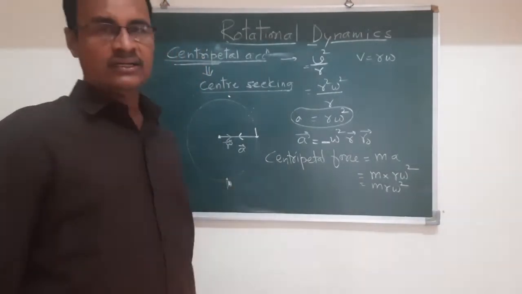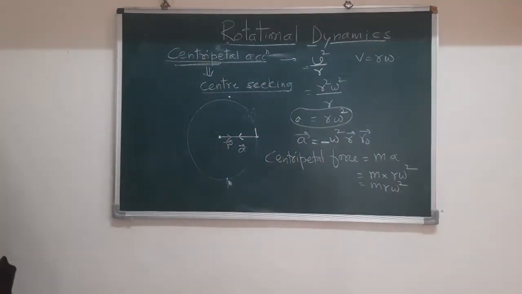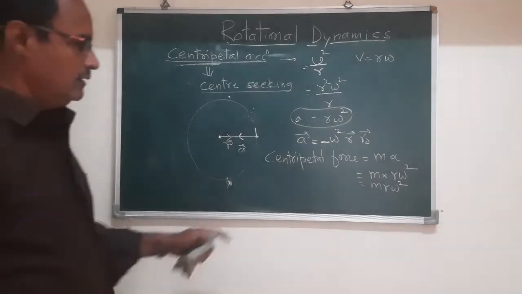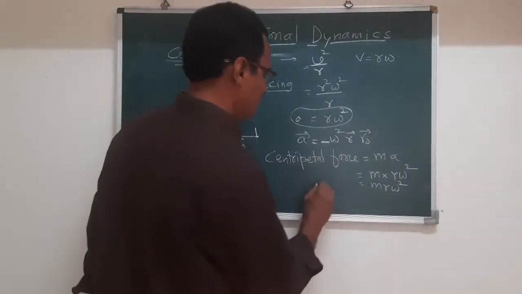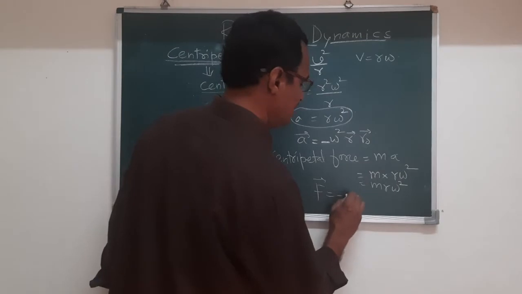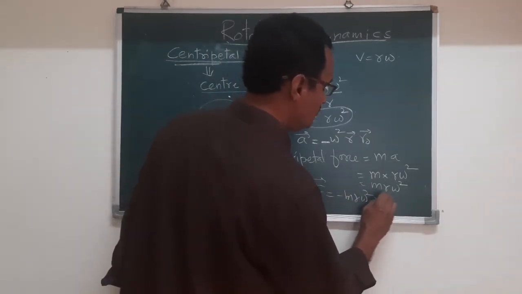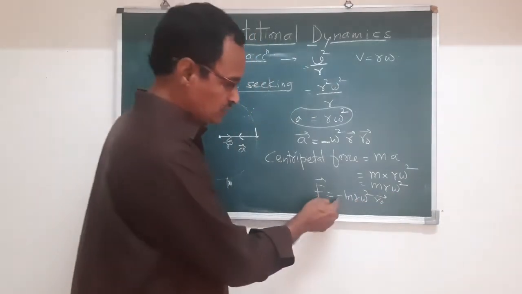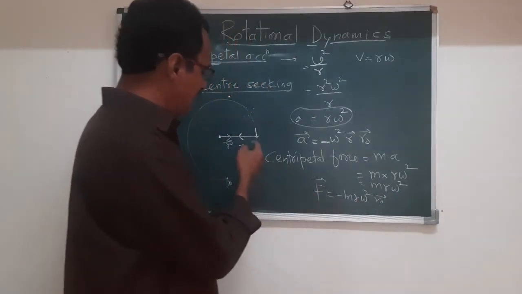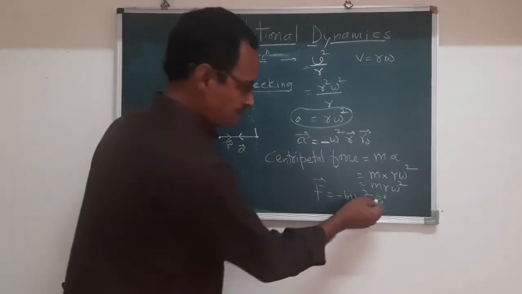Now force is a vector quantity, and therefore vector F is equal to minus m r omega square into unit vector r0. Here again the negative sign indicates that the force is directed towards the center.